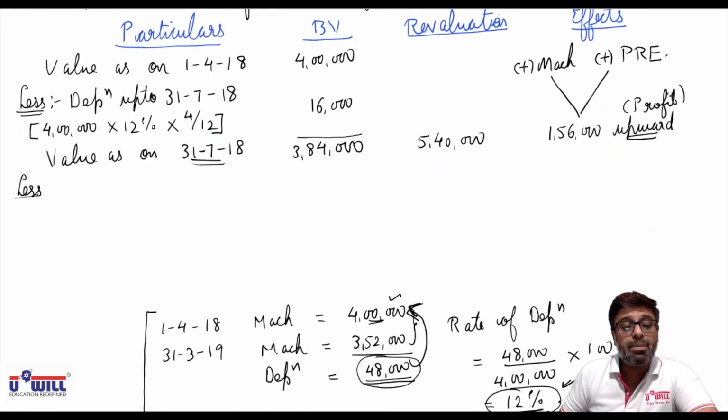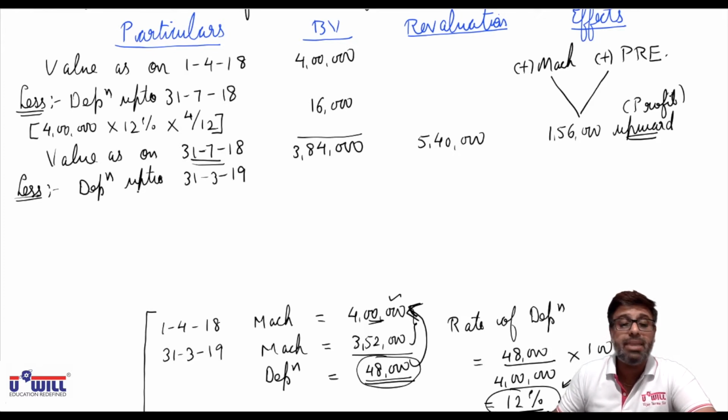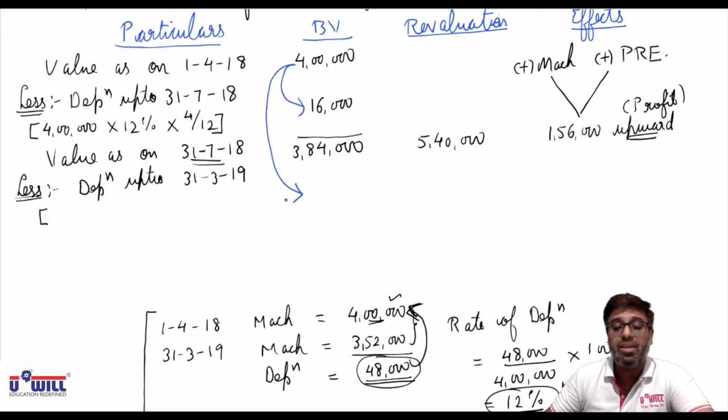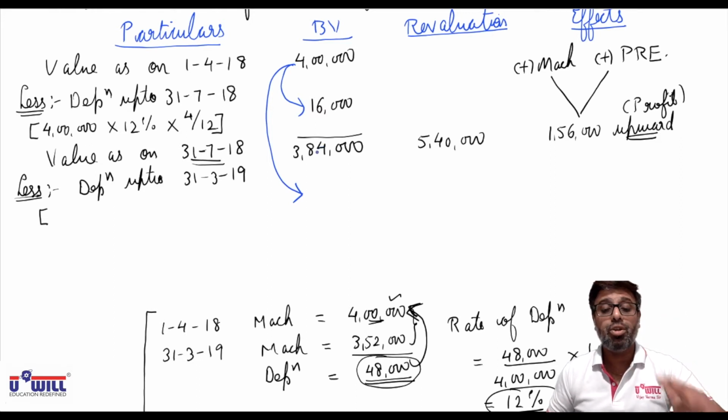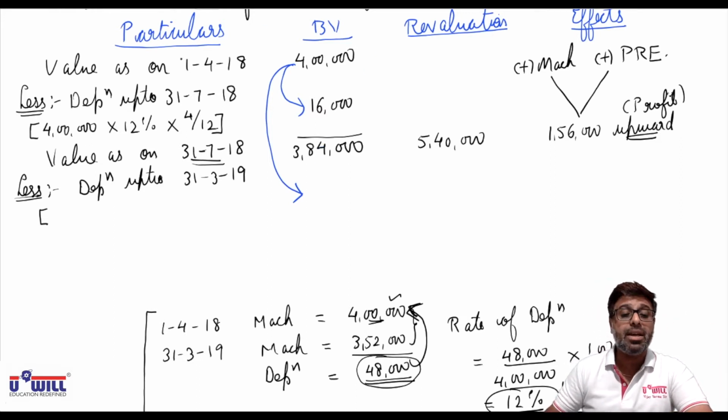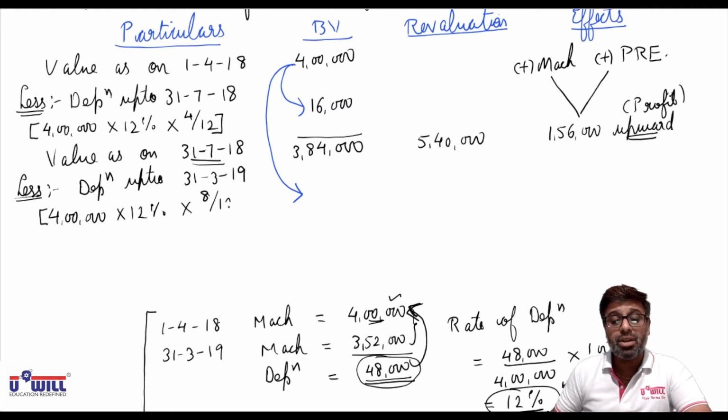Now further we subtract depreciation up to the end of the year, that is 31/3/19. Now August to March means remaining 8 months depreciation. But what did I tell you? This depreciation also we count on 4 lakhs, because in the books you don't count depreciation on 3,84,000. In the books you count depreciation on the value in the beginning of the year only. So same 4 lakhs into 12% into remaining 8 months up to 31/3/19, August to March. 8 divided by 12.